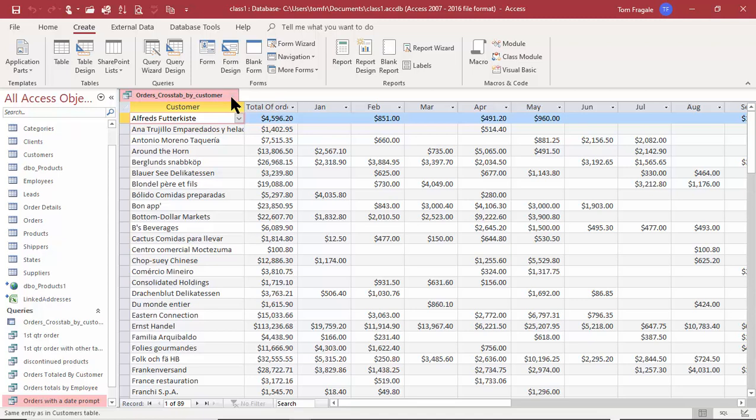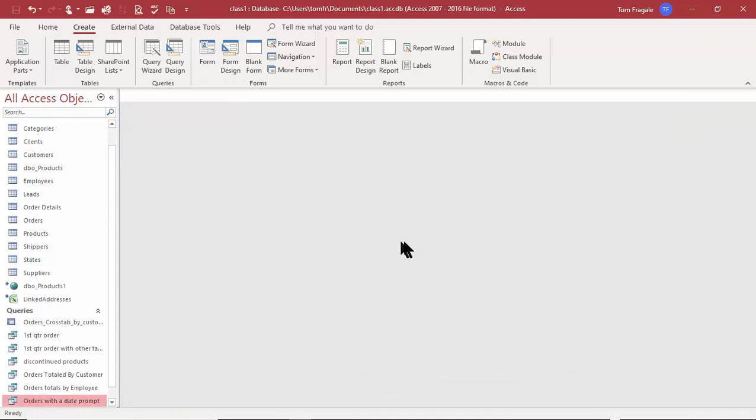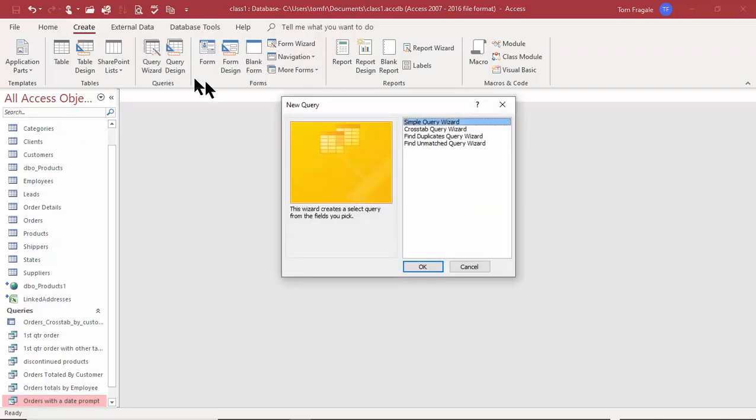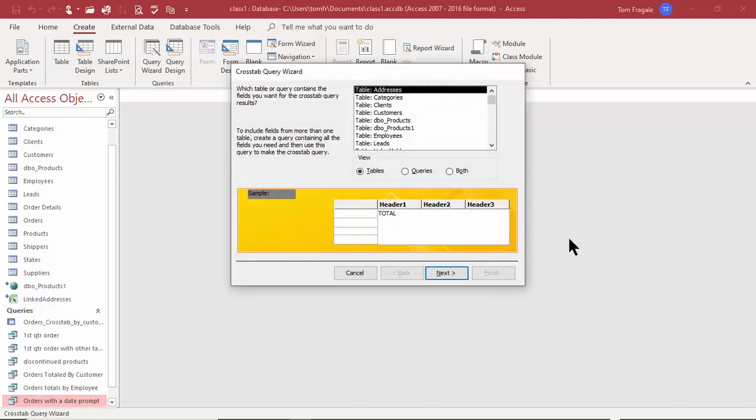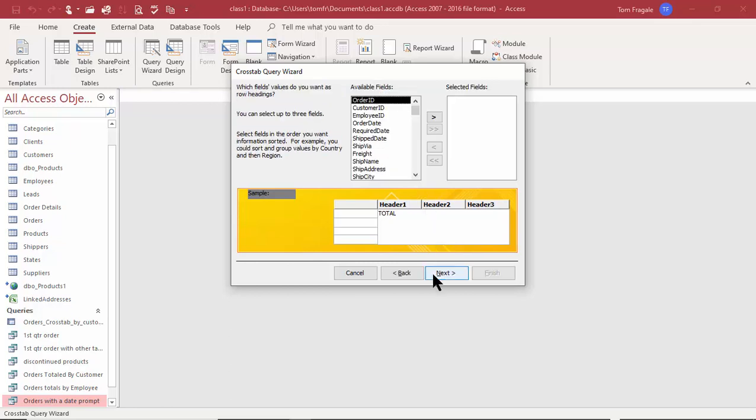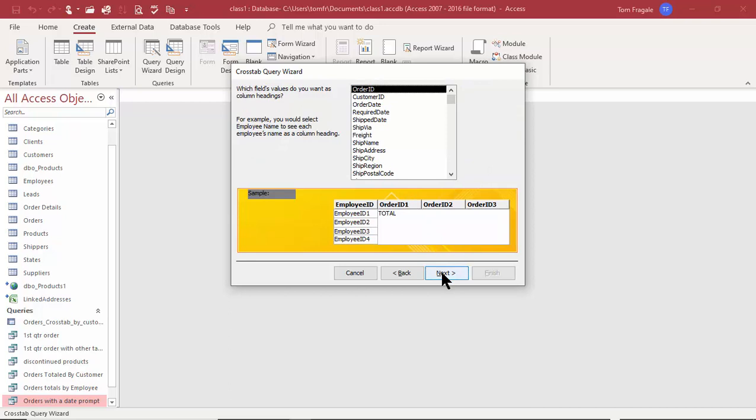Let's give it another shot. So I'm going to close that window. So to do the Crosstab Query Wizard, I'll pick on the Create menu, and I'll pick on Query Wizard, and we'll use the Crosstab Query Wizard. Click on OK. Let's do a summary by employee by month this time. So I'll get the orders table, pick on next. This time each row is going to be a different employee. So I'll double click on employee ID, and I'll pick on next.